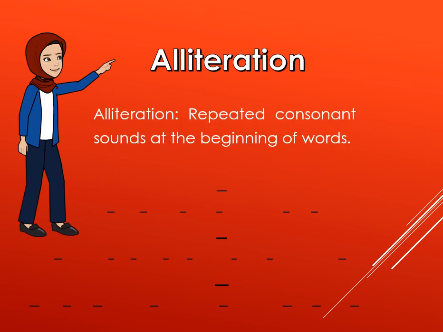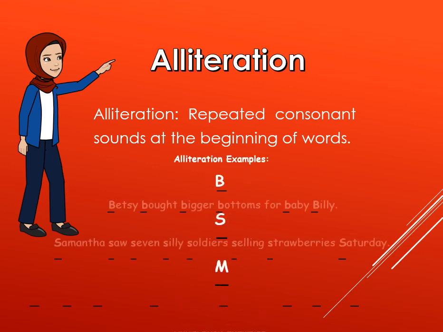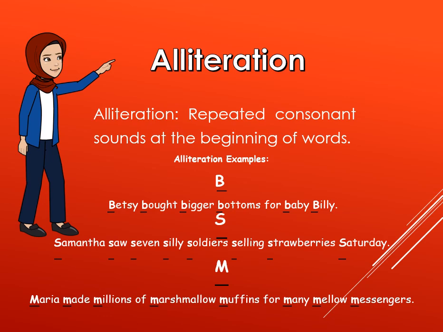Alliteration means repeated consonant sounds at the beginning of words. For example, Betsy bought bigger bottoms for baby Billy. If your alliteration starts with S, Samantha: seven silly soldiers selling strawberries Saturday. M: Maria made millions of marshmallow muffins for many mellow messengers.